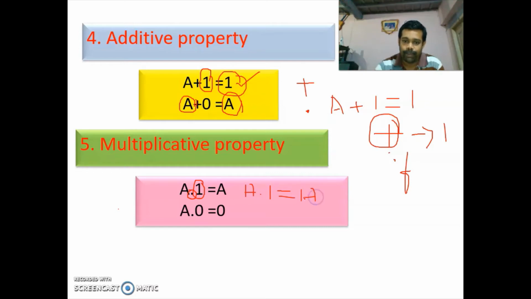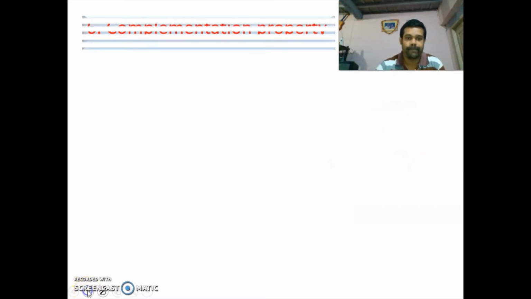Because the output depends upon this input, because already one input is 1. Now you come to this one. Here A dot 0 is equal to 0. Here one of the inputs is 0. I already told you that in AND operation, the output will be 1 if all the inputs are 1. Already one input is 0, so the output becomes 0 irrespective of the other input.